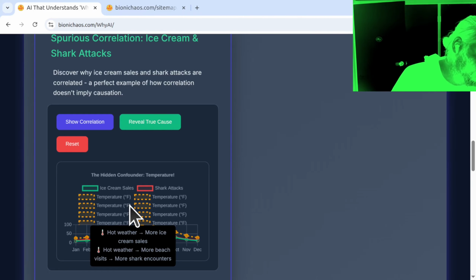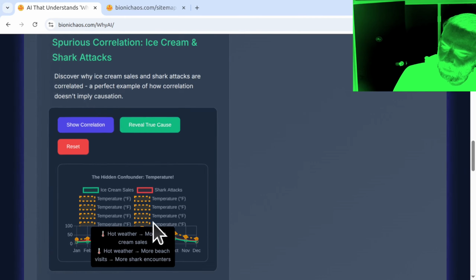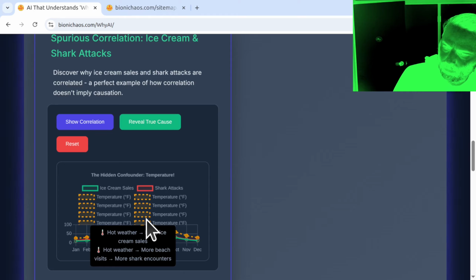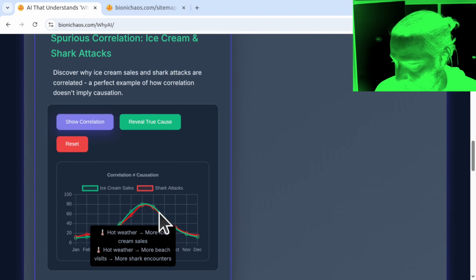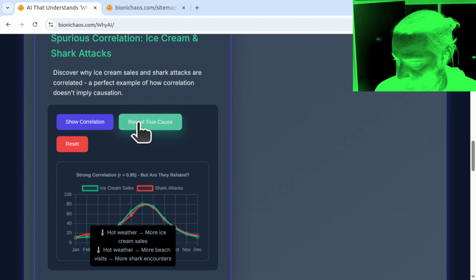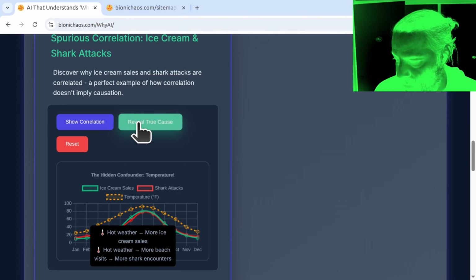The accompanying text at the bottom of the chart, explaining that hot weather leads to increased ice cream sales and more beach visits, resulting in more shark encounters, also remains unchanged. Does that summarize what you're seeing accurately? Okay, let's try. I'll reset the simulation, I will show the correlation, which works correctly, then I'll reveal the true cause, which is temperature. We established that. So not going into the details of what the visualization shows.